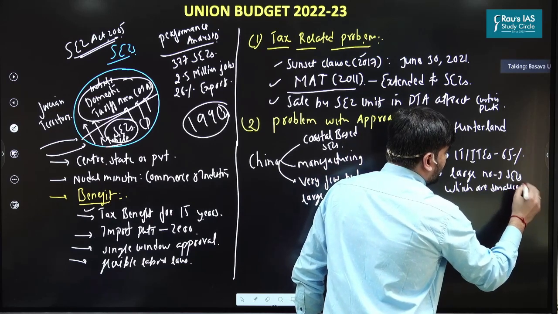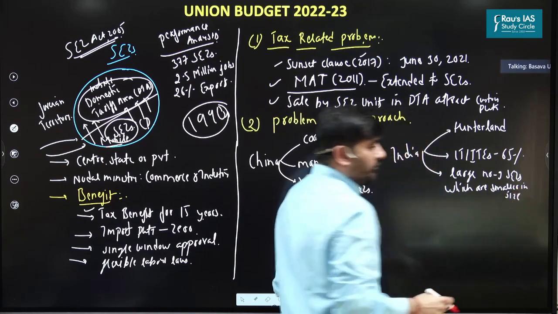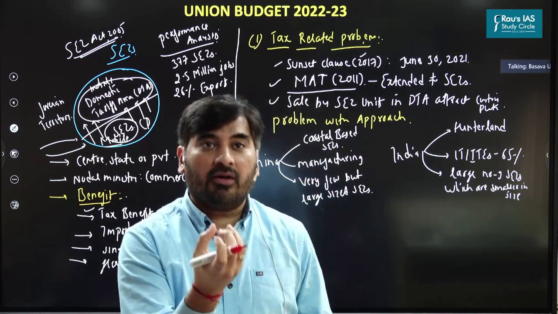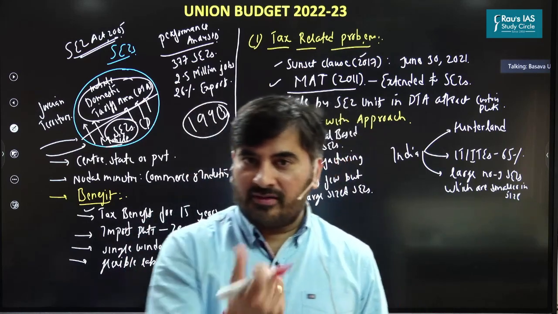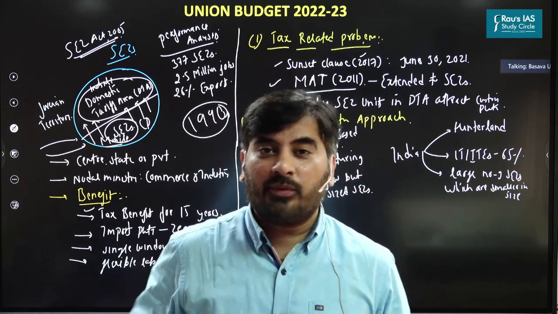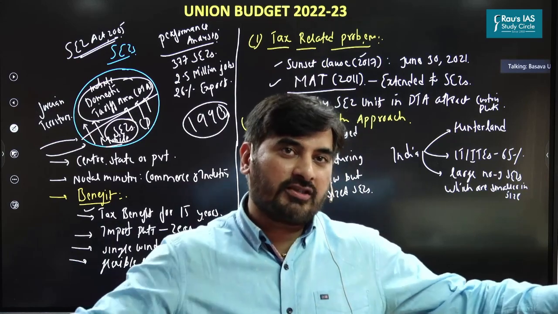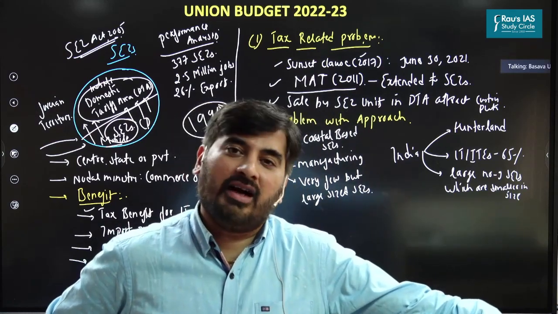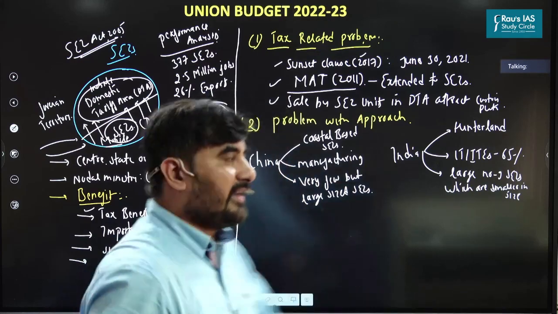See, when SEZs are smaller in size, they will not be able to reap the benefits of economies of scale. SEZs in India are very small, and when they are small, economies of scale will not come into the picture. And when we set up a large number of SEZs, the government's focus will be scattered across multiple SEZs. So whatever China has done, India has done exactly the opposite. So this is the second problem.